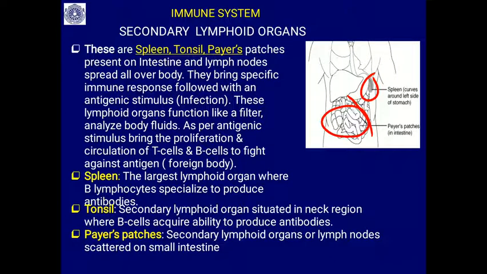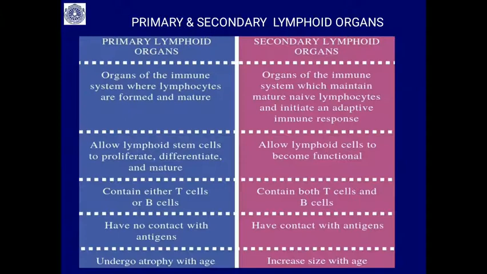They bring a specific immune response following an antigenic stimulus or infections. These lymphoid organs function by filtering the body fluid and antigenic stimulus, and they circulate these T lymphocytes and B lymphocytes to fight against these antigens. So the function of this, we will study more in our next video.